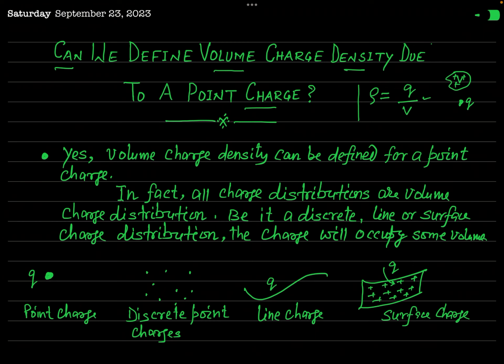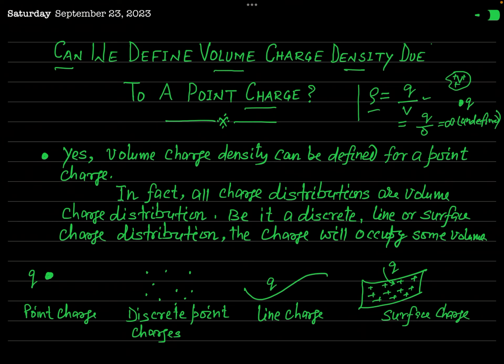So people generally think that the volume charge density for a point charge will be Q divided by 0, because according to mathematicians the volume occupied by a point charge is 0, and so this will be infinity, that is undefined. So in the view of a mathematician, the volume charge density of a point charge must be undefined.